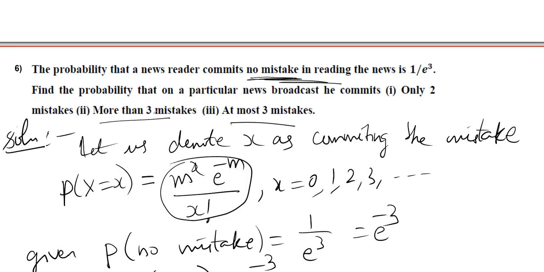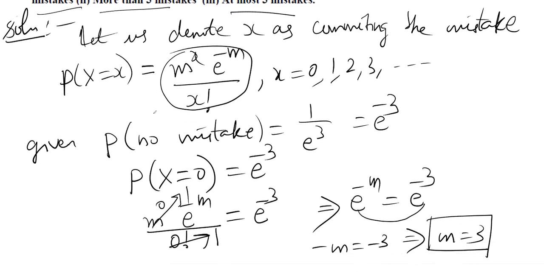Without m, we cannot find the answer for these 3 questions. Therefore, the first step is to find the m value, using the no-mistake data. No mistake means x is equal to 0, and with the help of that, we got to know m is 3.